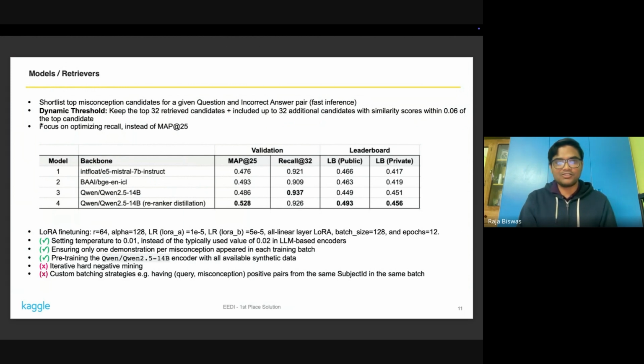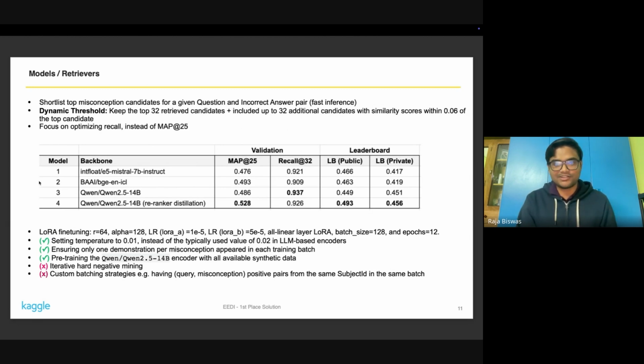Following this logic, I selected a lot of candidates. To be specific, I selected up to 64. For the examples where the retriever was quite confident, I truncated it to 32. And for the ones where there are quite a few candidates which are close to the most confident candidate from the retrievers, I picked up to 64.